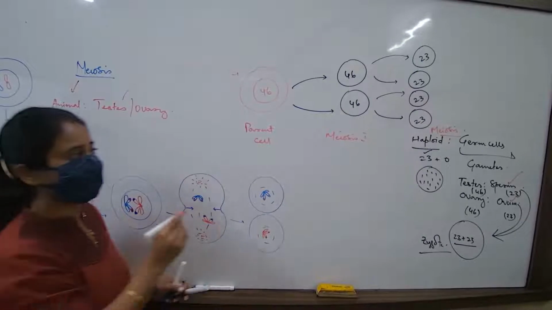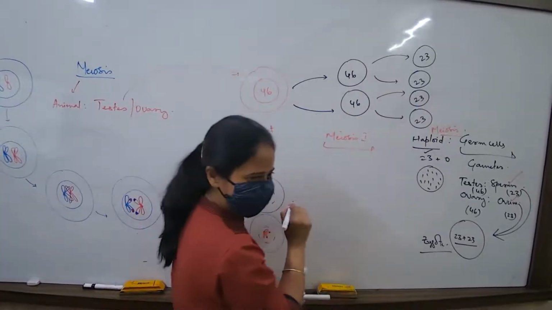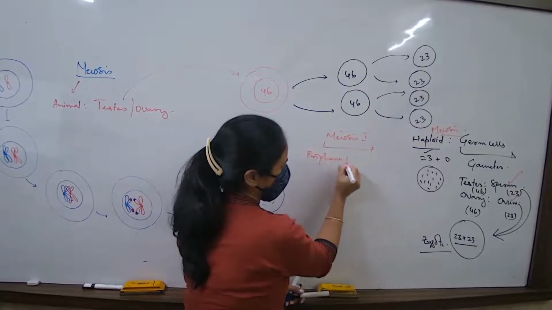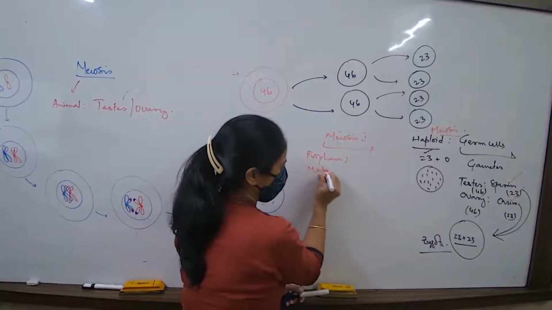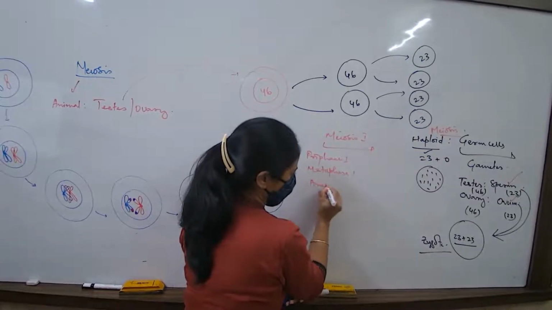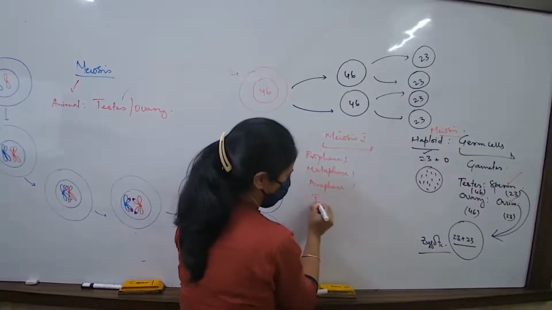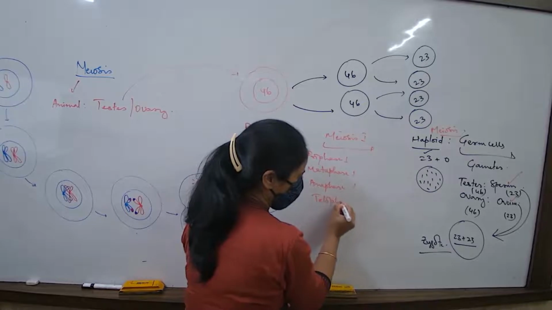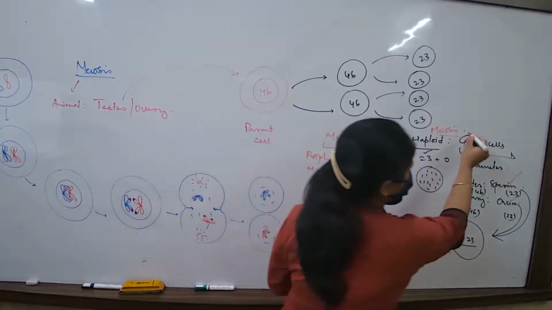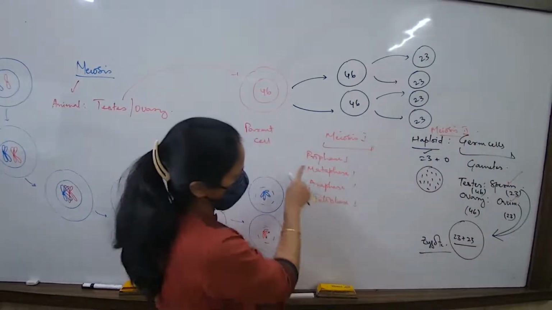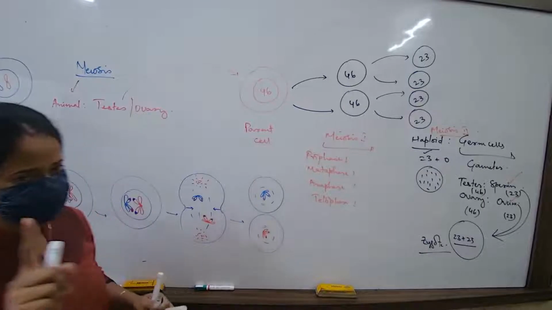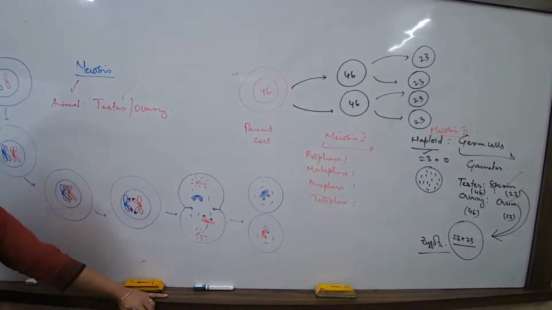When I say meiosis 1, what do I understand? Meiosis 1 में prophase 1 and then metaphase 1, and then anaphase 1 and then what? Telophase 1. So this is the first phase. And like that, phase 2 will also have the second set of stages: prophase 2, metaphase 2, anaphase 2, telophase 2, and then the phase is over. So this is one difference that you remember.